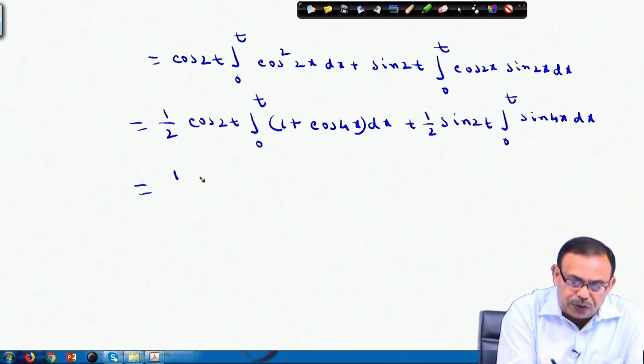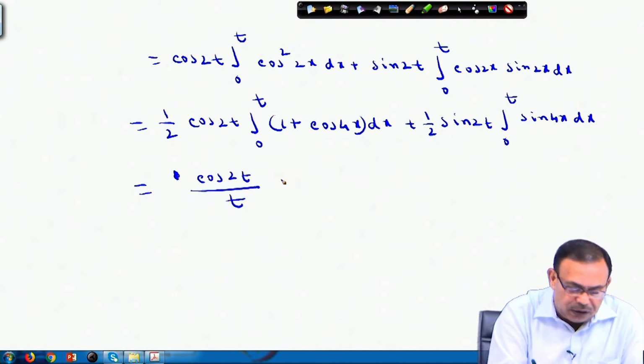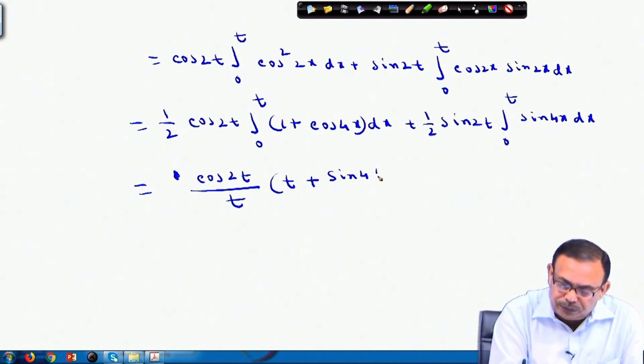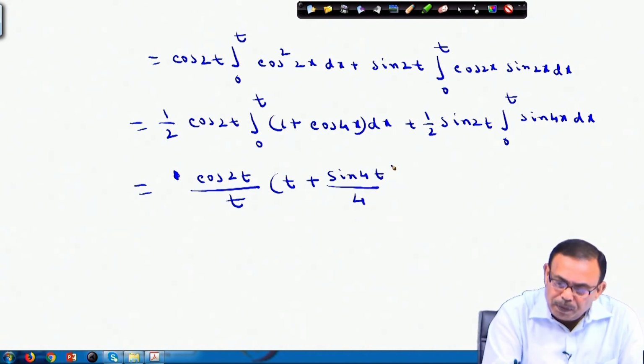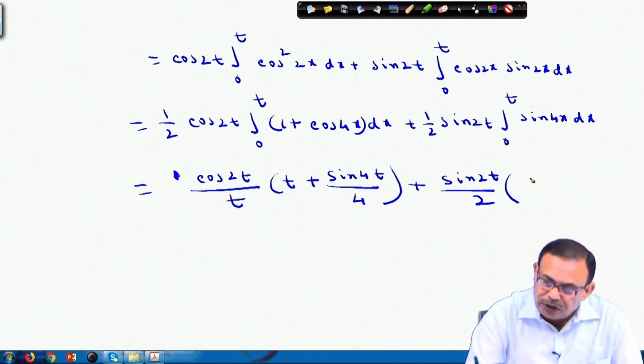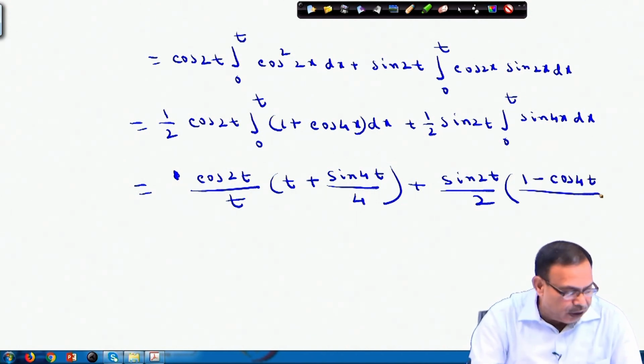This will equal cos 2t by 2 will come here, and I am directly writing this: t plus sin 4t by 4, plus sin 2t by 2, and the value of this integral will be (1 minus cos 4t) by 4.